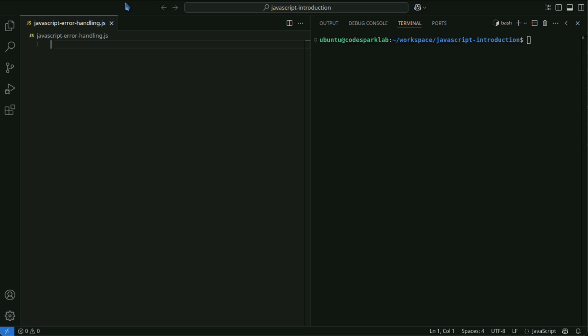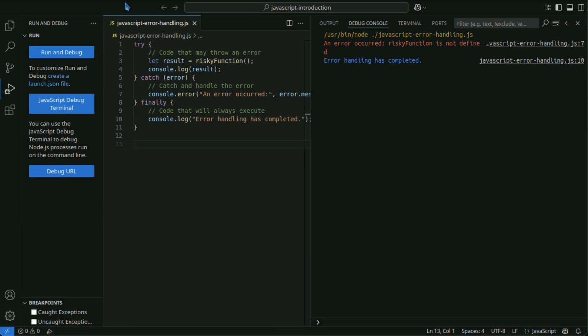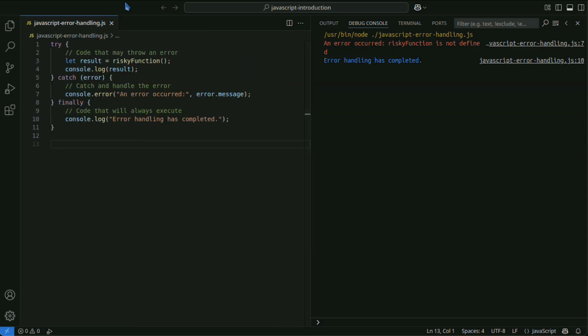Try-catch is used to catch and handle errors when they occur within a code block. If an error occurs inside a try block, the execution of the program is interrupted, and the catch block is executed. The finally block is always executed, regardless of whether there is an error or not. It is useful for releasing resources and final processing, among other things.